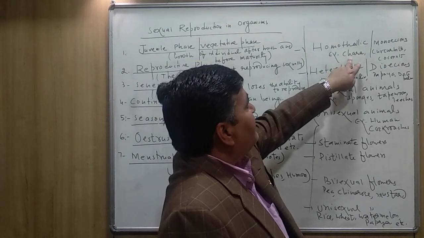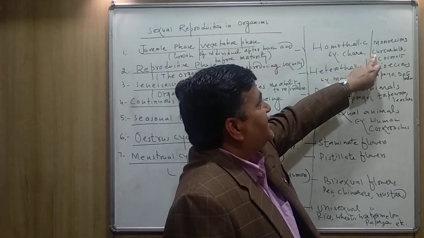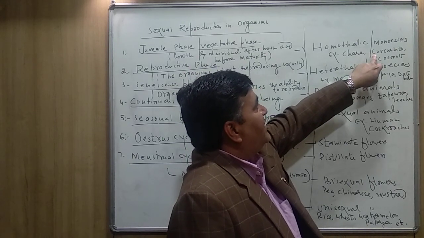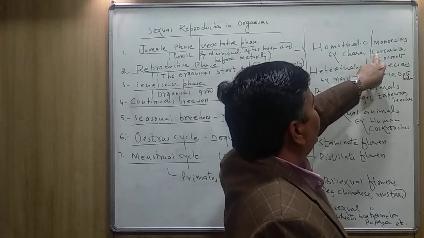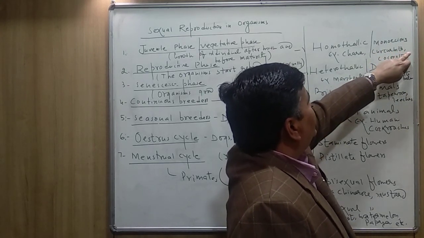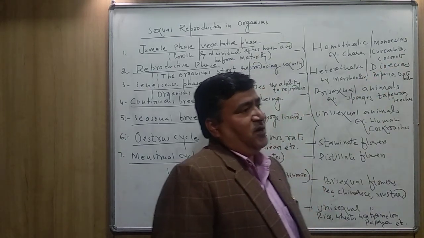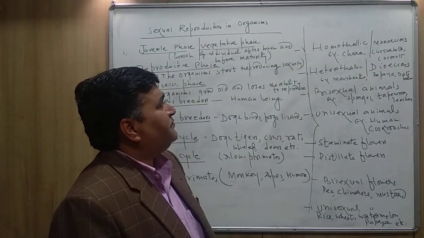Example, Chara. This is a type of algae, and all the cucurbits, the pumpkin and bitter gourd, all they are included in this family Cucurbitaceae. So Cucurbita, coconuts are also monoecious plants.